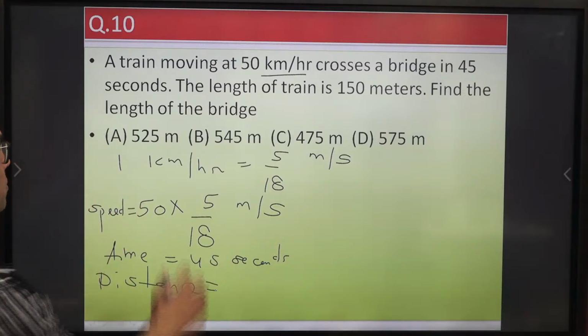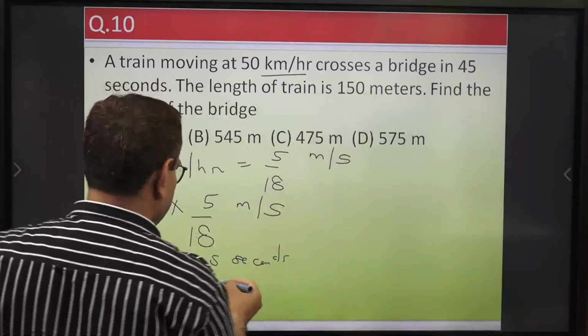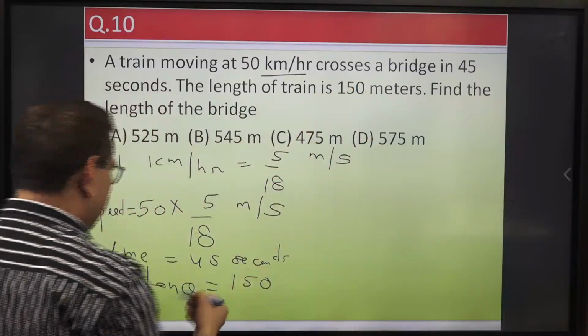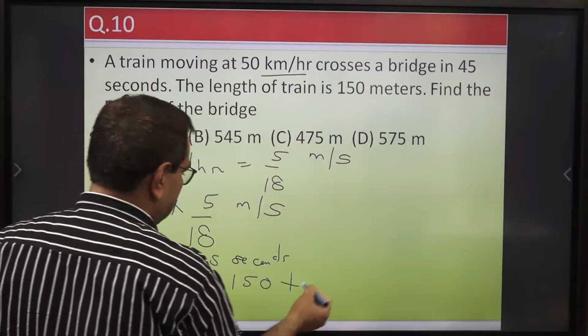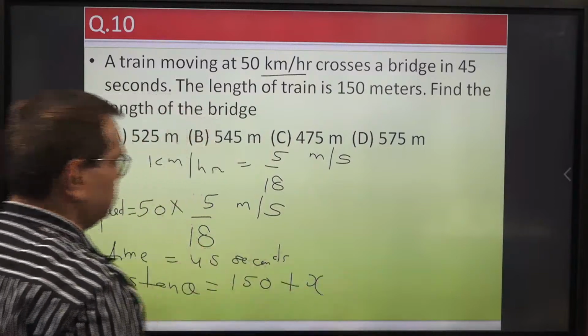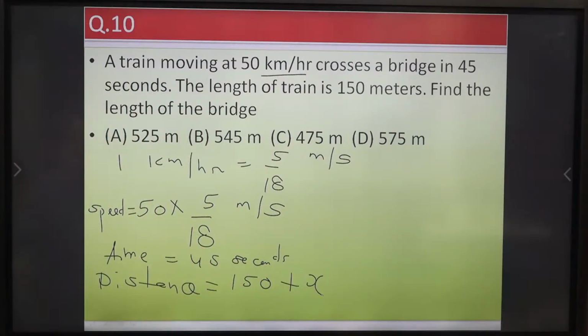The length of the train is already given as 150, and the length of the bridge is, suppose, x. So 150 plus x meters. This distance is to be covered in 45 seconds. So using the formula distance equals speed into time, we can compute x.